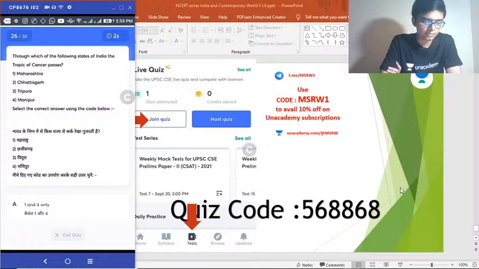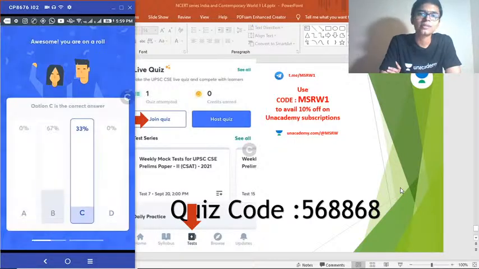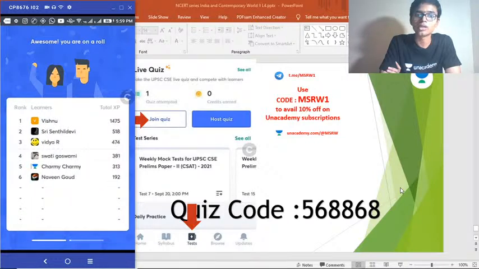Knowing this can be of immense use, not just for these kinds of questions. Some other questions can also be cracked if you know the location of the country.